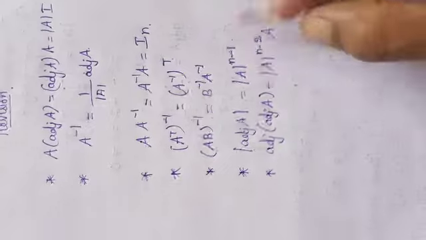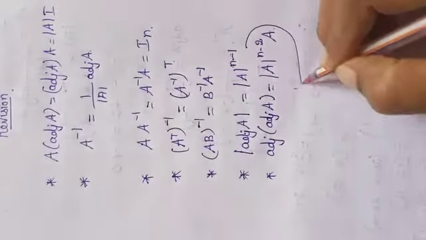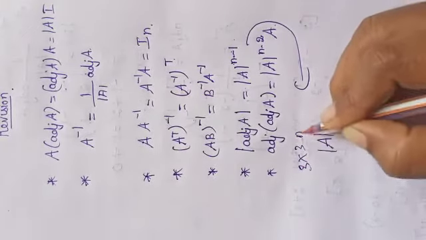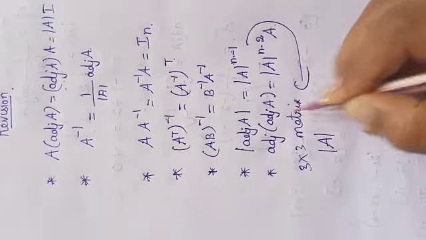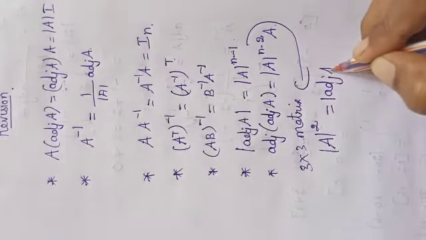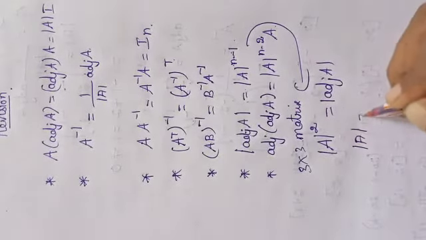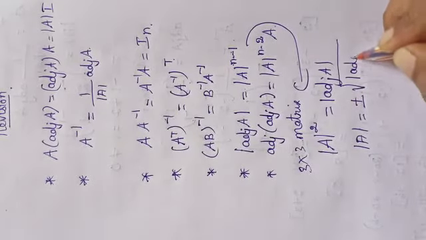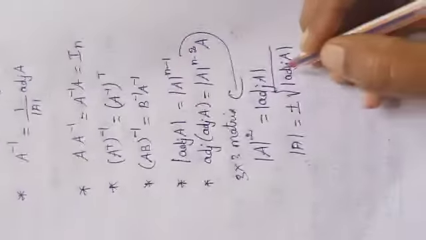From this, we might have got it. See, determinant A for a 3 by 3 matrix: determinant A the whole square is equal to determinant adj A. So determinant A will be equal to plus or minus square root of determinant adj A. Isn't it?